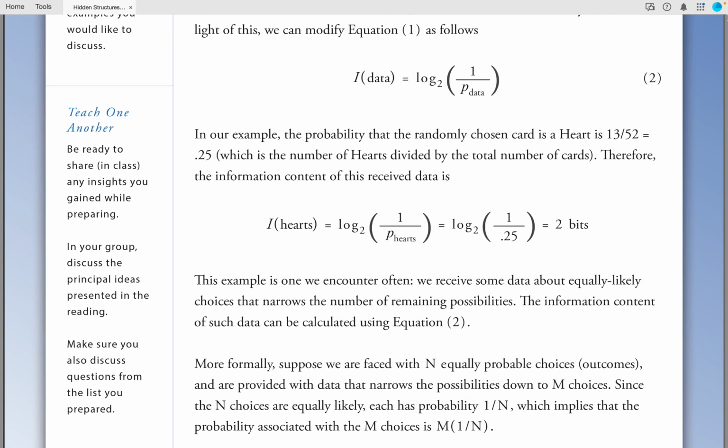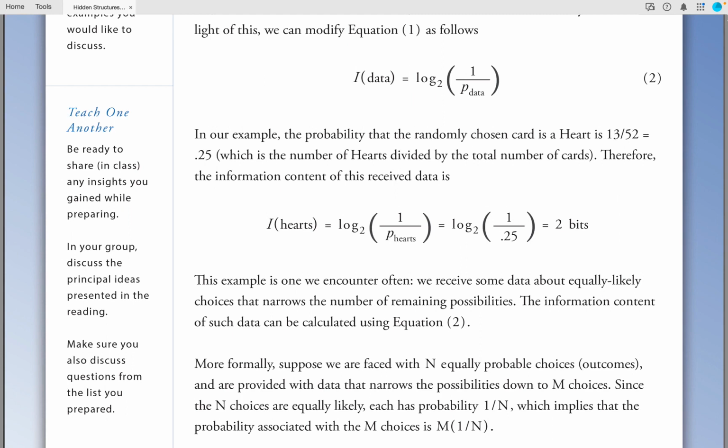This example is one we encounter often. We receive some data about equally likely choices that narrow the number of remaining possibilities. The information content of such data can be calculated using equation 2. More formally, suppose we are faced with n equally probable choices, outcomes, and are provided with data that narrows the possibilities down to m choices.